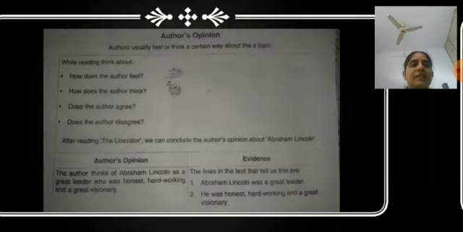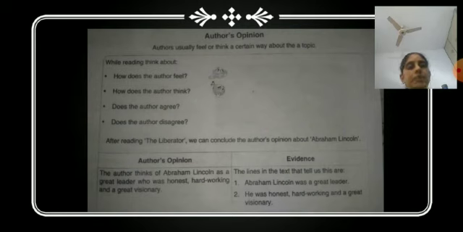Let's move towards the next one. Author's opinion. As we have discussed in the previous step how you can find out or give an opinion, here we are talking about the author's opinion. It means what the author thinks about that personality, which was described in a particular passage. Authors usually feel or think a certain way about the topic. So what are those certain ways?